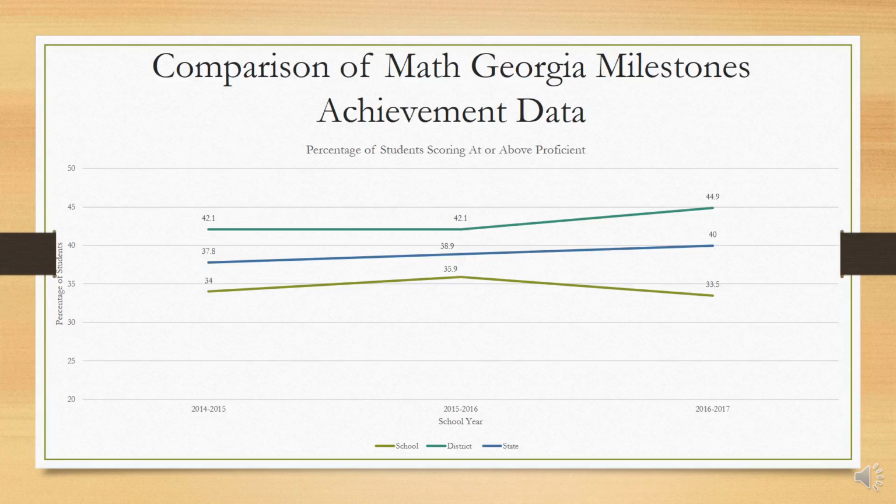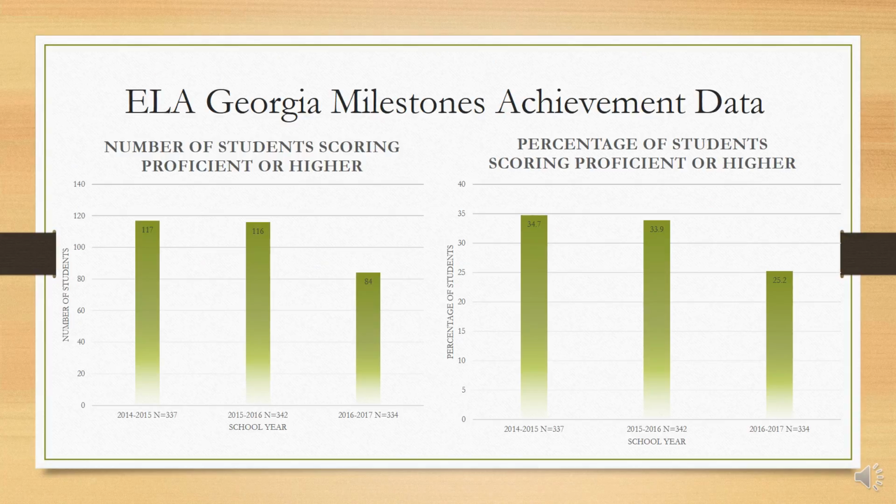Now we're looking at the ELA portion of the Georgia Milestones. In the 2014-2015 school year, 117 of our students, or 34.7%, scored at proficient or higher. In the 2015-2016 school year, 116 students, or 33.9%, scored at proficient or higher. And this past school year, only 84 students, or 25.2% of our students, scored at proficient or higher.